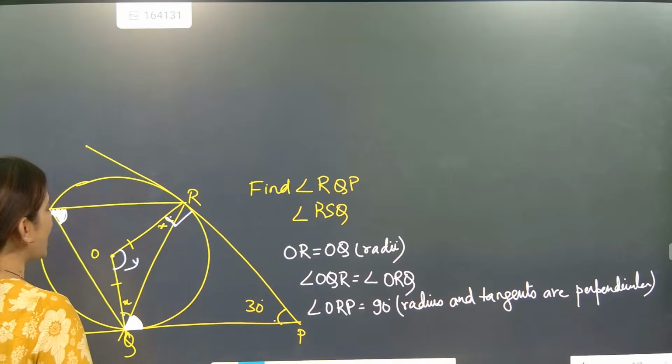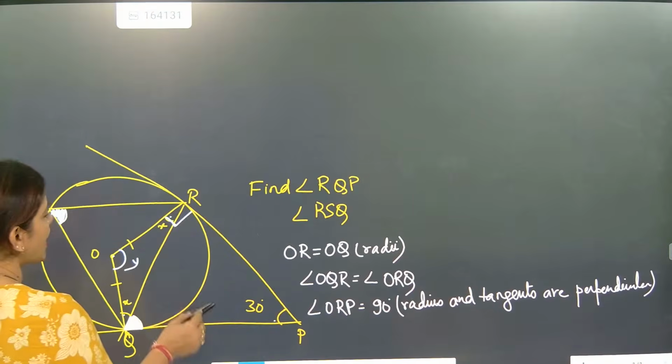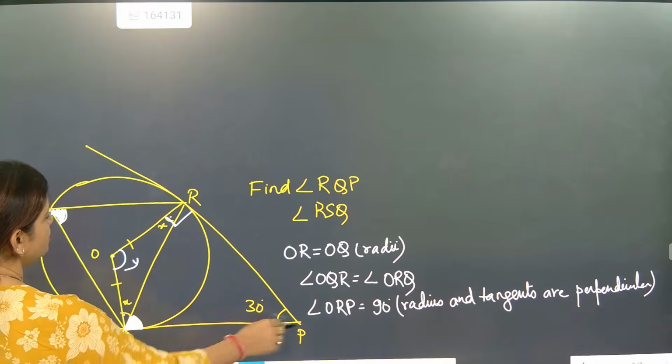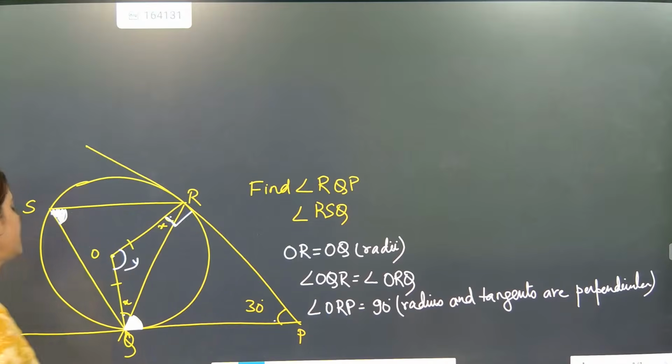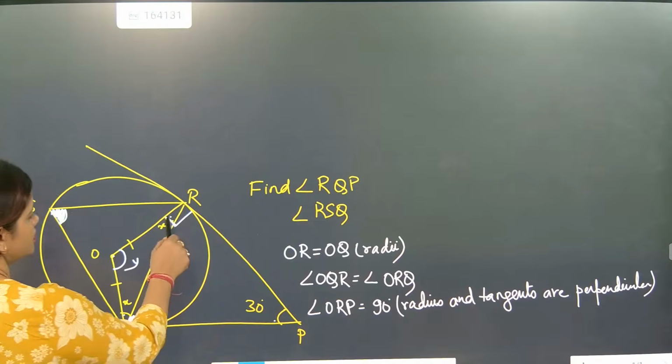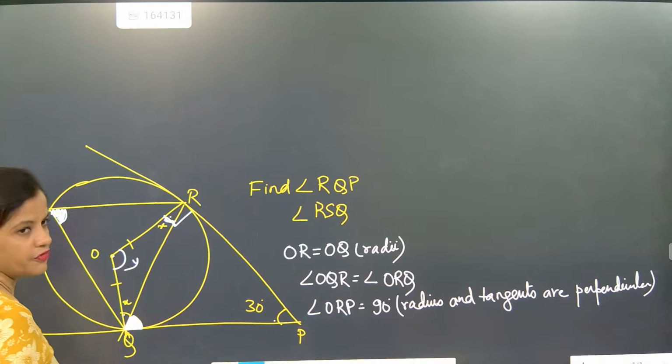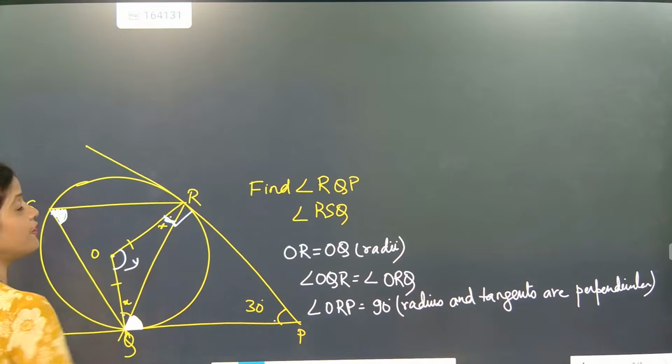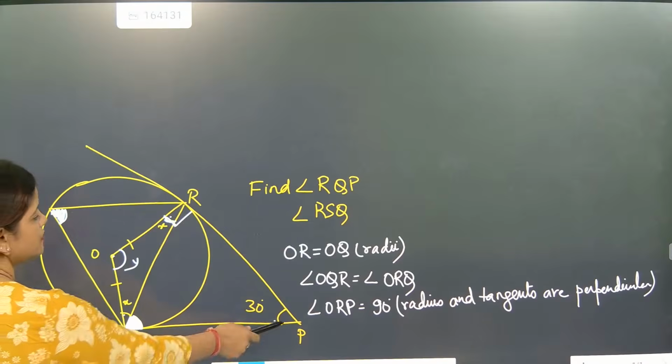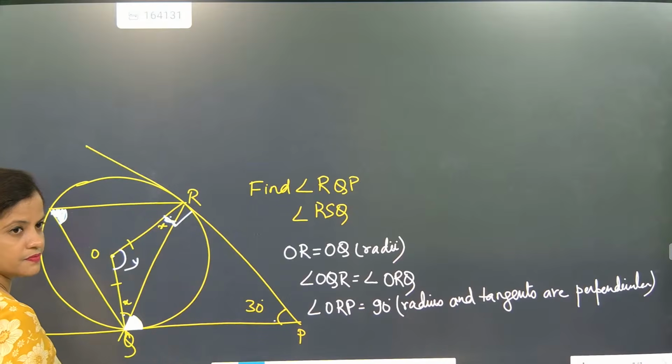Now, beta, what is RQP? First, RQP. What will be that angle? Can anybody tell me? No, this angle. This X. 15. How will that x be 15? This plus this we are doing.